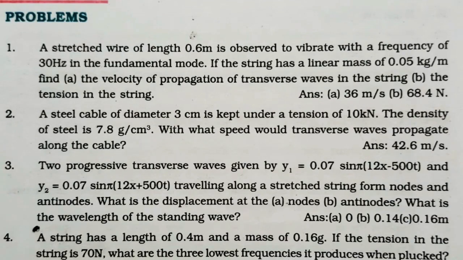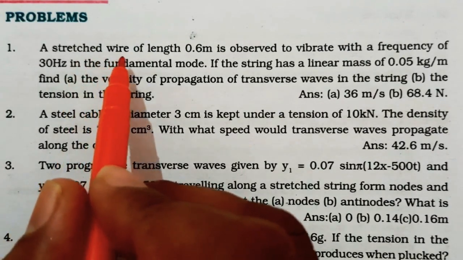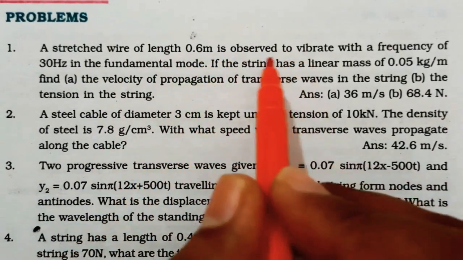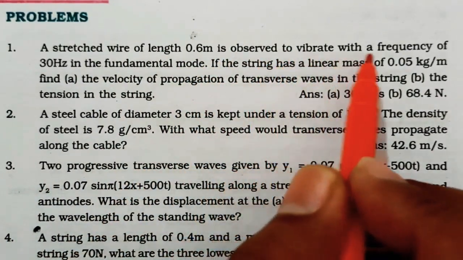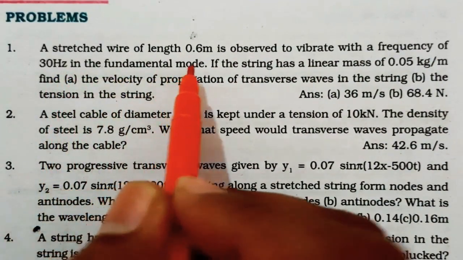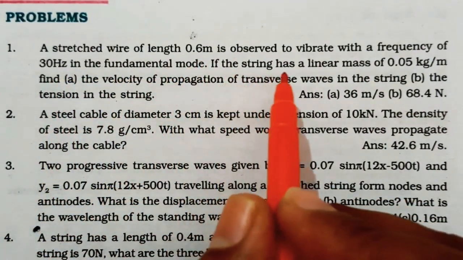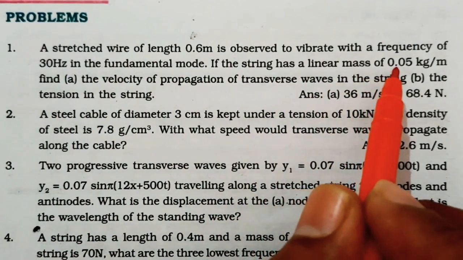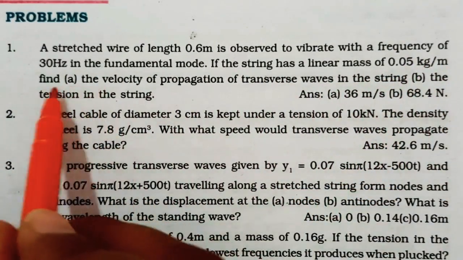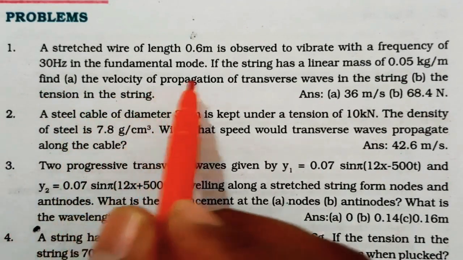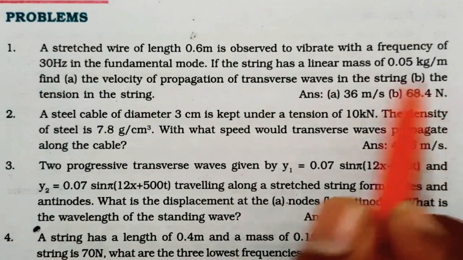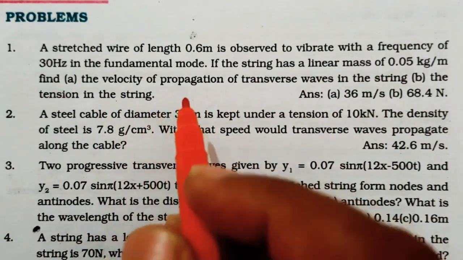Here the first problem is: a stretched wire of length 0.6 meter is observed to vibrate with a frequency of 30 Hz in the fundamental mode. If the string has a linear mass of 0.05 kg per meter, the first question is to find the velocity of propagation of transverse waves in the string, and the second question is the tension in the string.